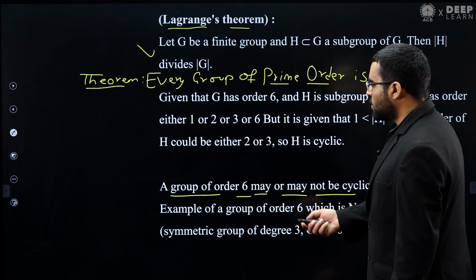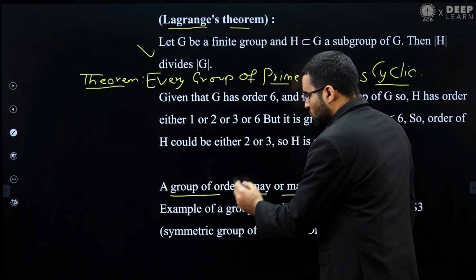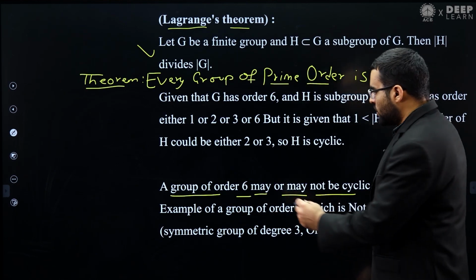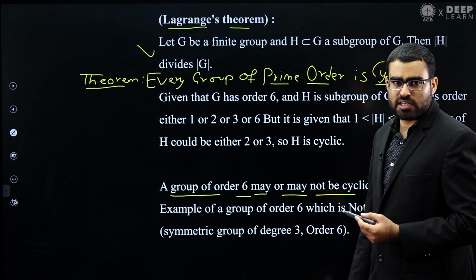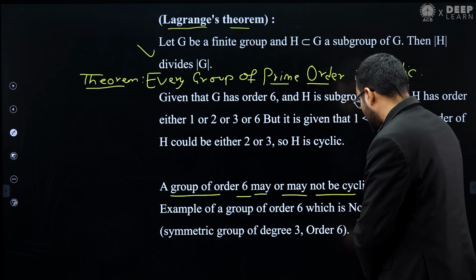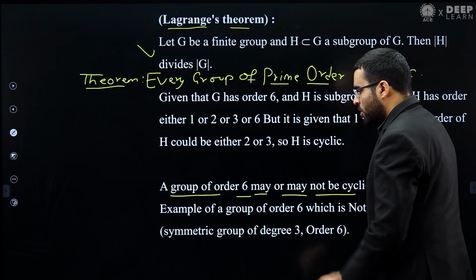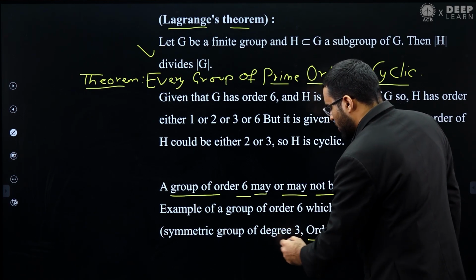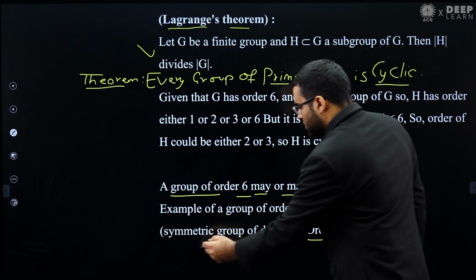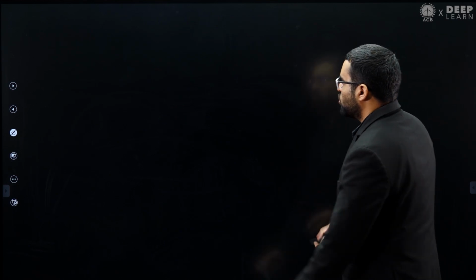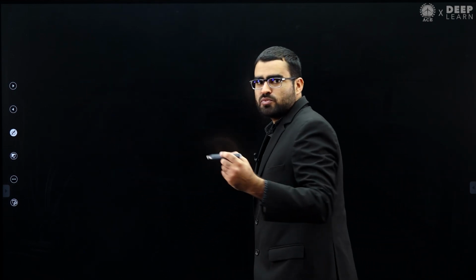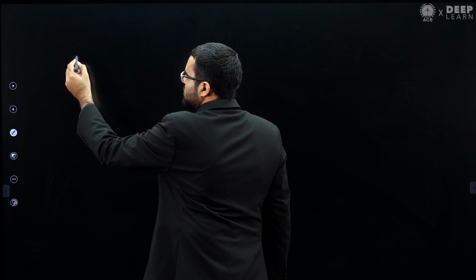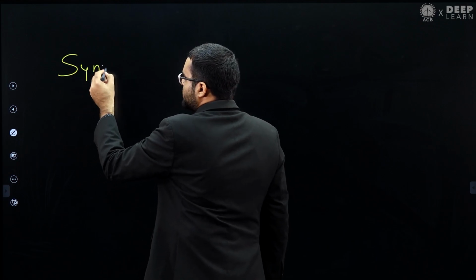For example, do we have a group of order 6 which is not cyclic? Yes, we have. That is S3, the permutation group of order 6, which you can also call the symmetric group. In group theory we study some standard groups, and one of those standard groups is called the symmetric group.